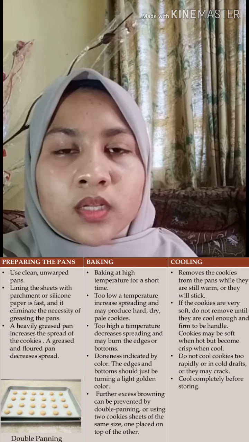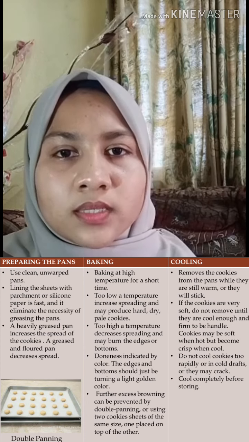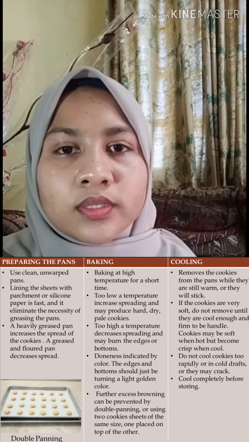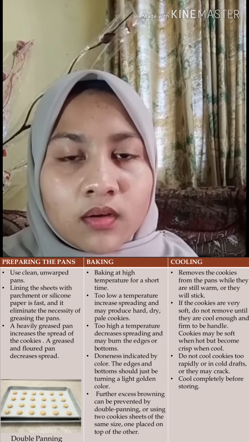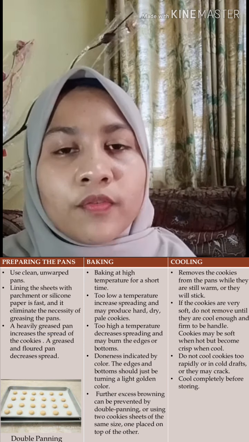Second, for the baking, bake at high temperature for a short time. Too low a temperature increases spreading and may produce hard, dry or pale cookies. Too high a temperature can decrease the spreading and may burn the edges or bottom of the cookies. The doneness can be indicated by the color. The edges or bottom should be just turning a light golden color. Excess browning can be prevented by double panning, using 2 cookie sheets of the same size, one placed on top of the other.